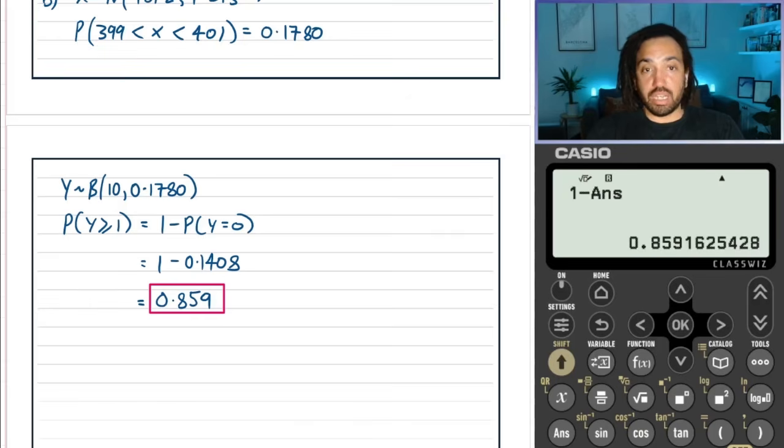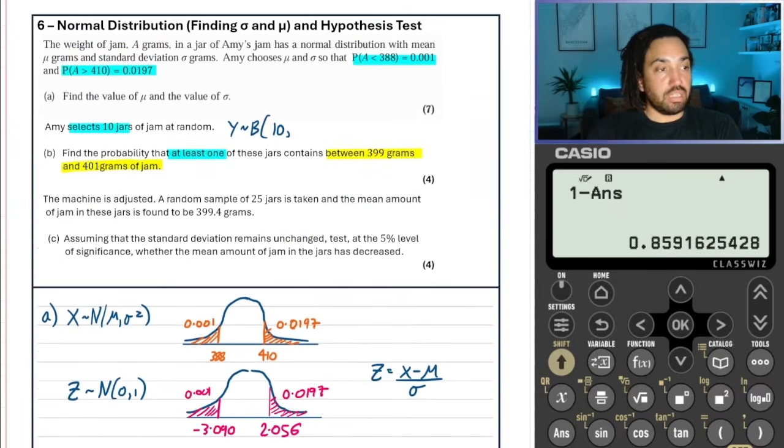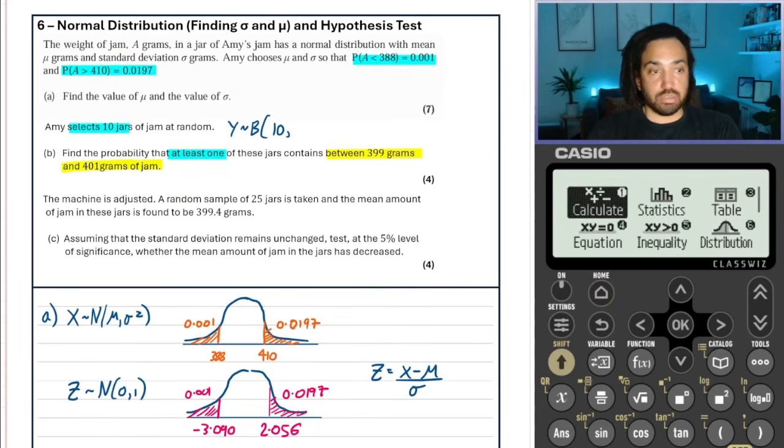Perfect. Okay. So there's been a lot of rounding in this question. So if you're just slightly different to your final answer, then it'll be absolutely fine. So let's go then on to the next, and we are now looking at what looks to be like a hypothesis test, because it says that the machine is adjusted, and a sample of 25 jars is taken.